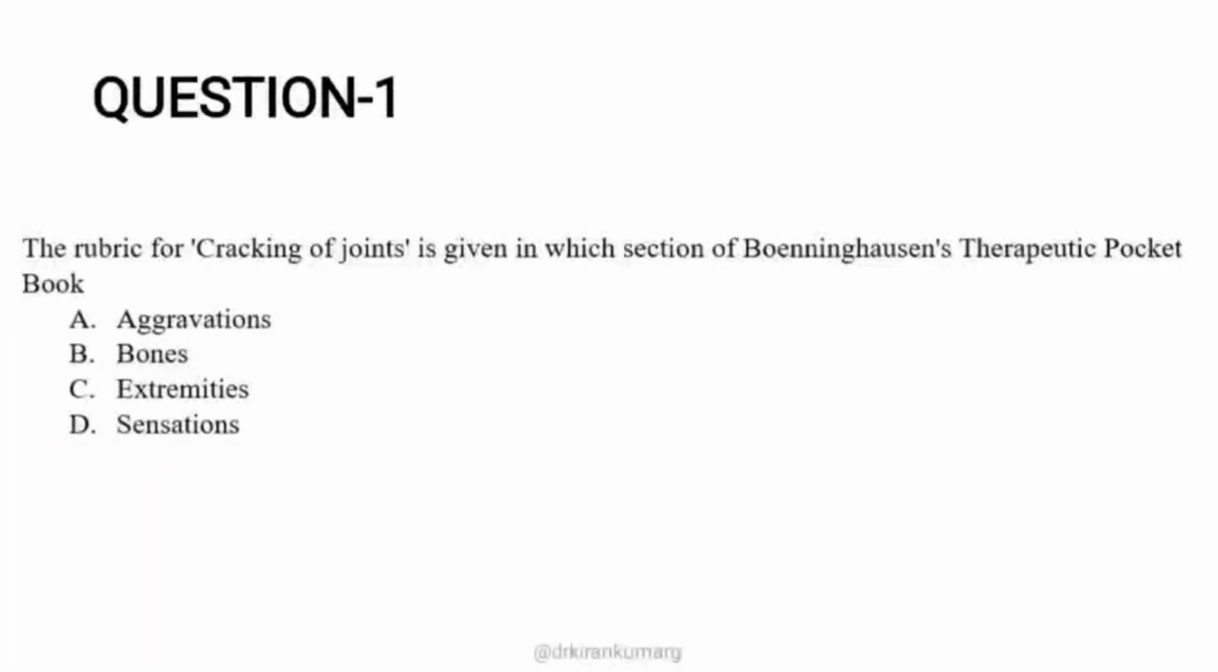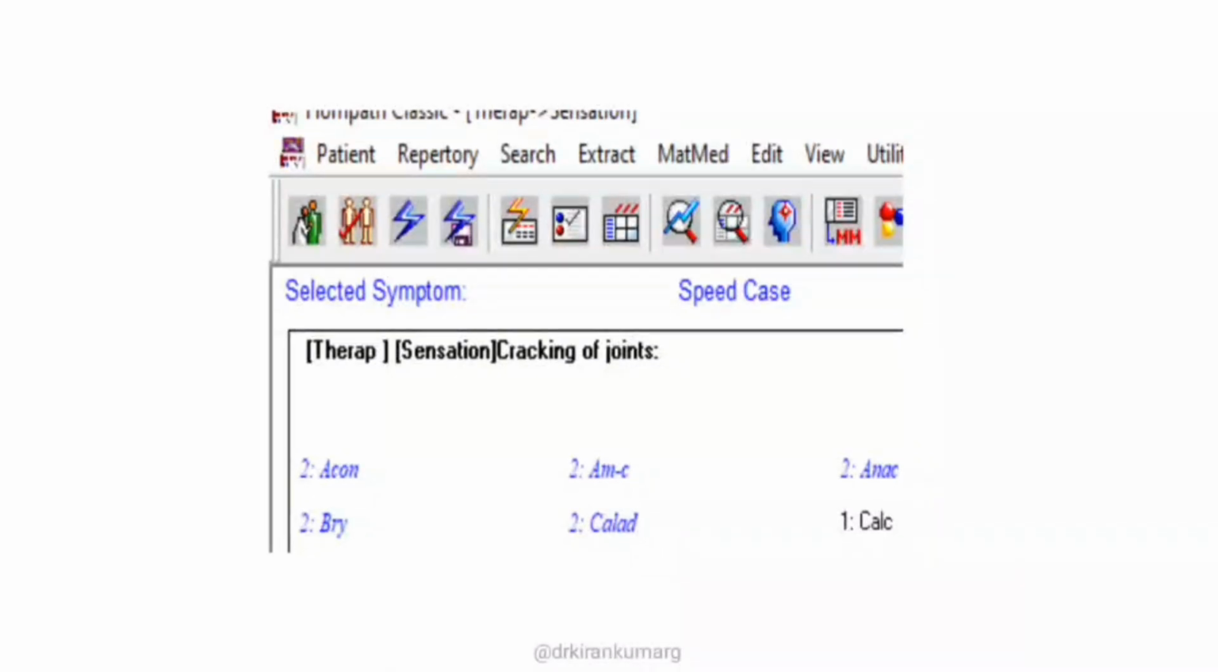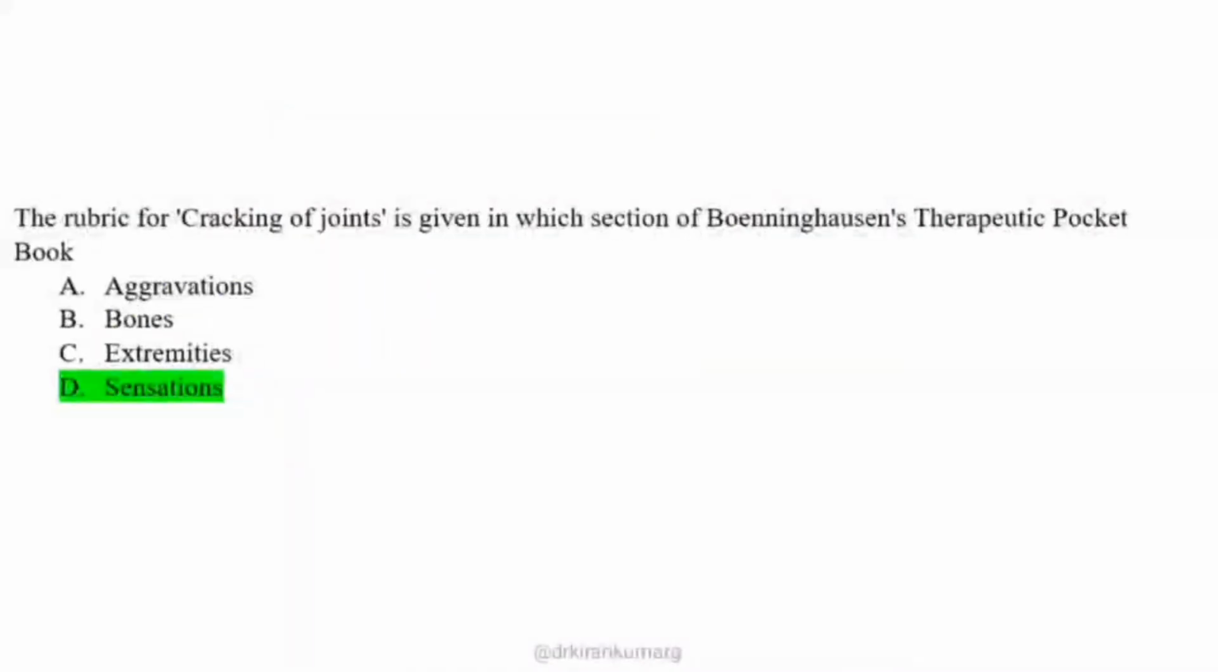In the extremities chapter, more specific joints are given, and in general it is not given. So the right answer is, if you see the Boenninghausen Therapeutic Pocket Book, under the sensation chapter you have the cracking of joints rubric. So the right option is sensations.